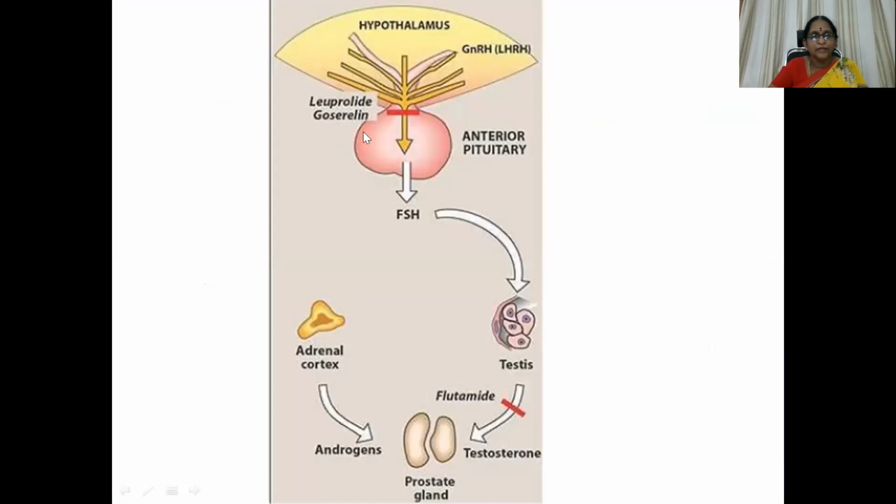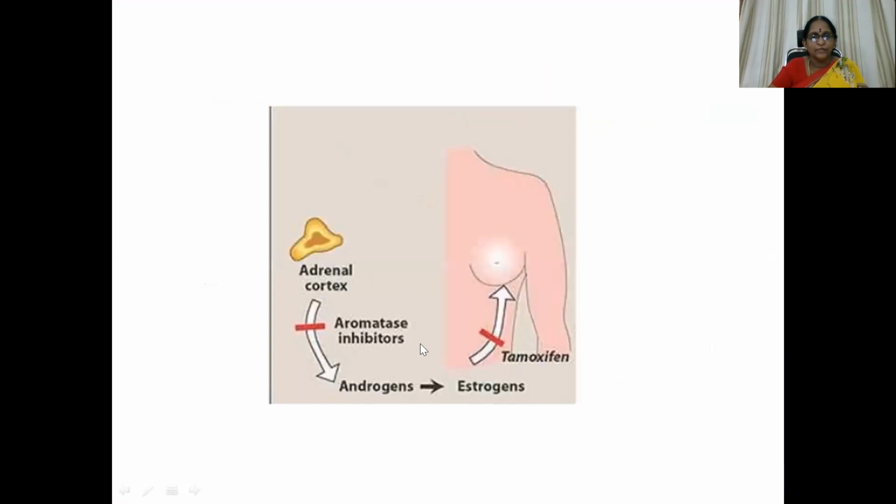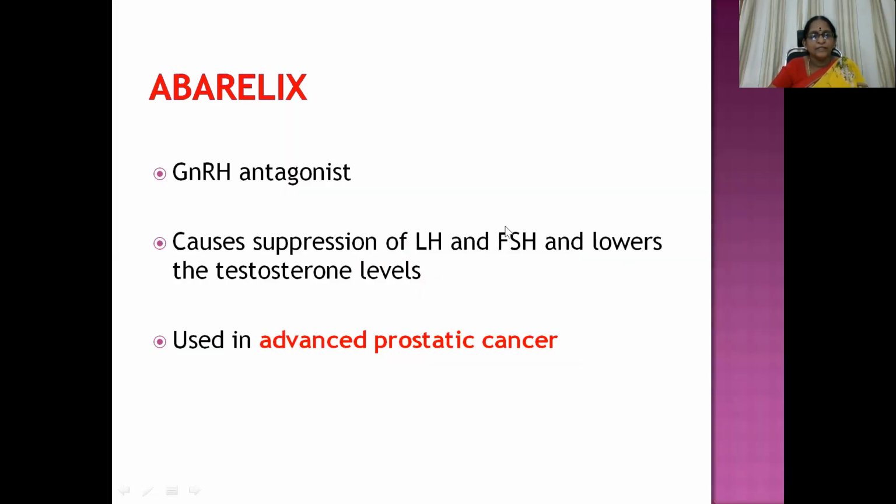Here you can see leuprolide and goserelin, FSH stimulation, testis, and then here flutamide. This is an antagonist at receptor level, so it reduces testosterone action, and prostate gland hyperplasia is nullified. Then aromatase inhibitors, so androgens are not getting converted to estrogens. Tamoxifen, of course, acts at the level of the receptors. Then abarelix, a GnRH antagonist, causes suppression of LH and FSH and lowers testosterone levels, so it is used in the management of advanced prostatic cancer.